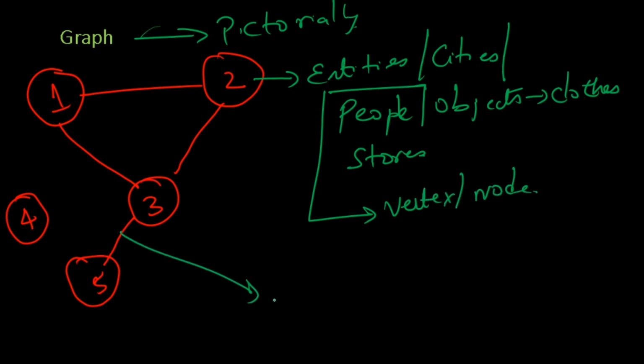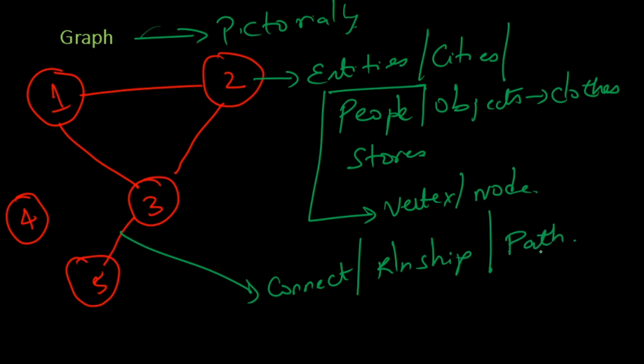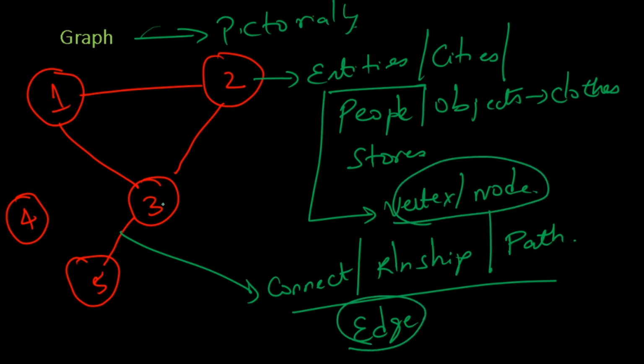And whenever you have a connection, a relationship, it could be love, it could be hatred, whenever you have some sort of a path, you're dealing with an edge. So when you have vertices, nodes, and edges, nodes plus edges, you have a graph. That's how we understand graphs, and that's why graphs are depicted pictorially in this fashion. Graphs, networks, nothing but a collection of nodes and edges.